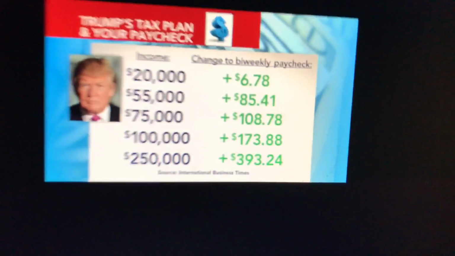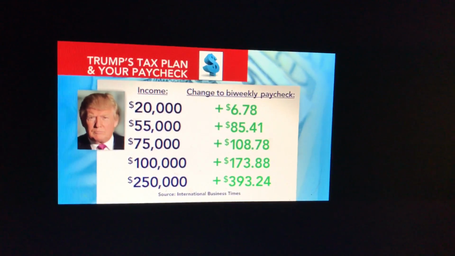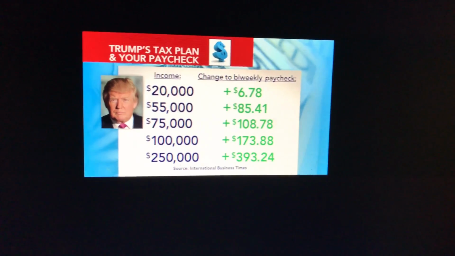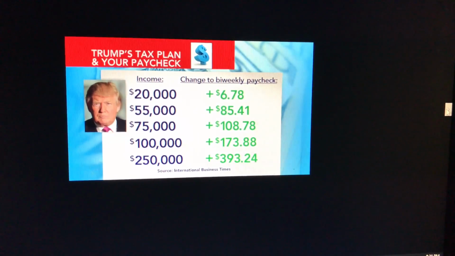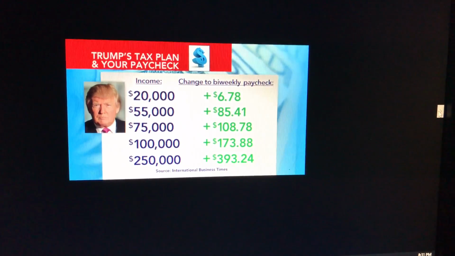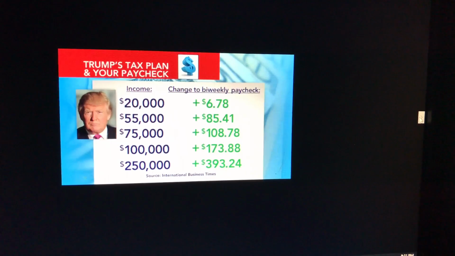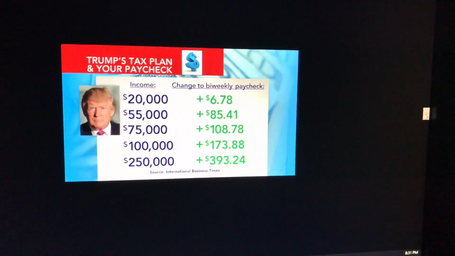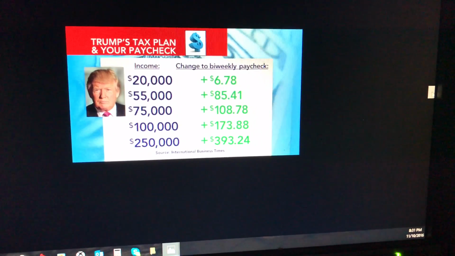Here's the thing, though. First of all, I want everybody to understand something. No, I'm not going to show you my tax returns because I'm not running for president. I was taxed $50,000 last year. So even if the Trump tax plan gave me some money back, the most I'm looking at is this $393 down there. $393, that's the price of one of those new PlayStation VR kits. It's like, yeah, thanks for helping, but it's not enough.